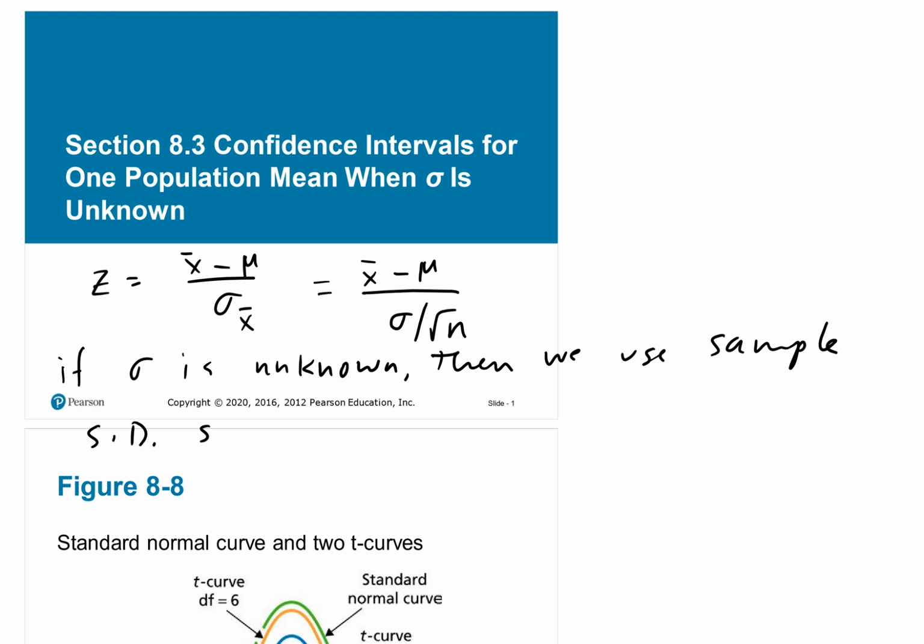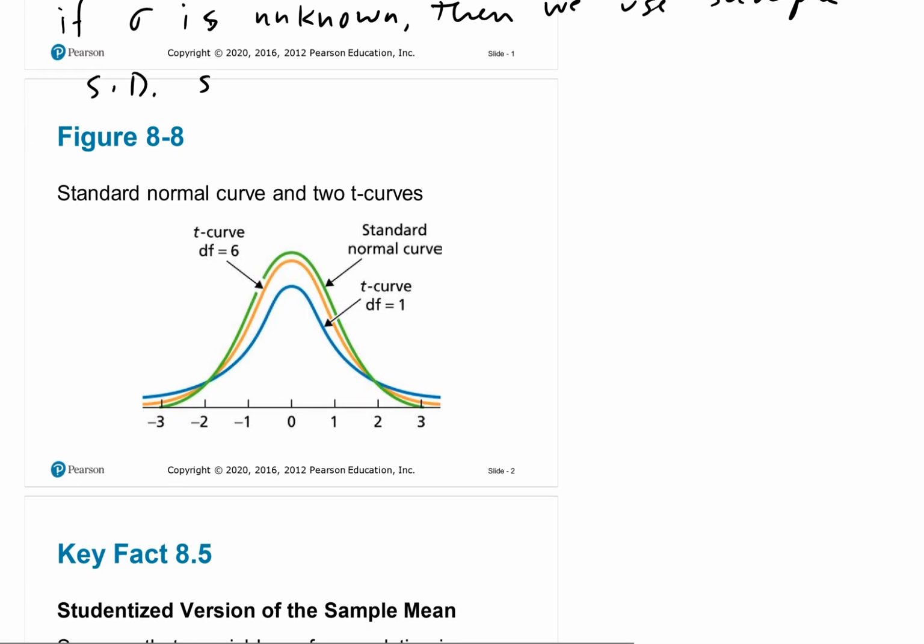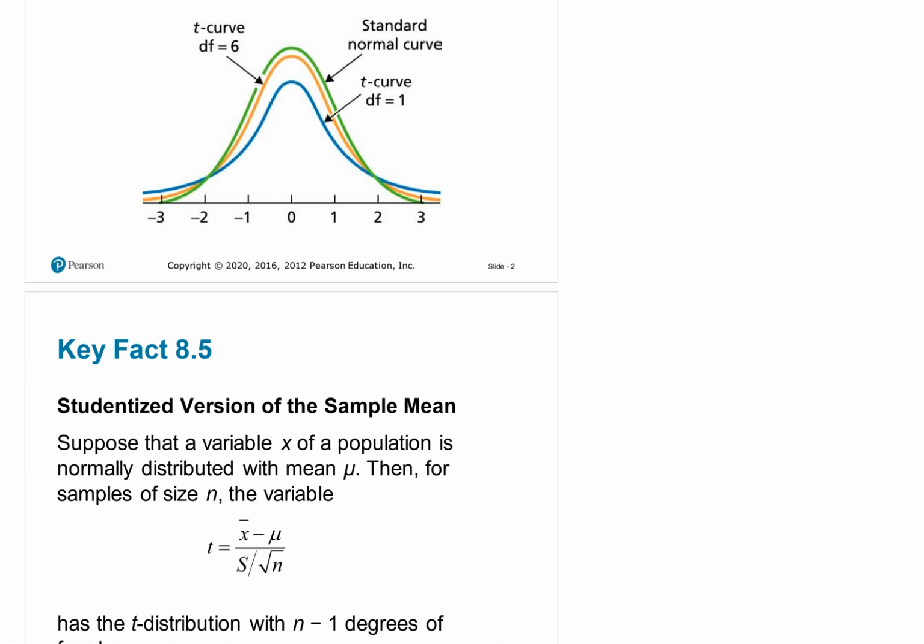In this case, for using s, we are going to have a different kind of distribution. It's called student's t distribution. There's a story behind why they call it this, which will not help us in the lesson. So again, we use a t distribution. The t distribution is defined by the same formula as above, x bar minus mu, but instead of the population standard deviation, we use small s over the square root of n. As you notice, it's the same formula.